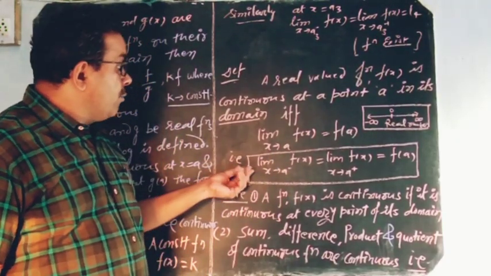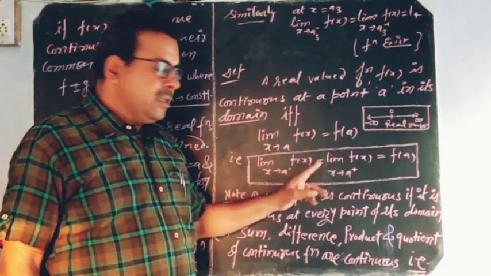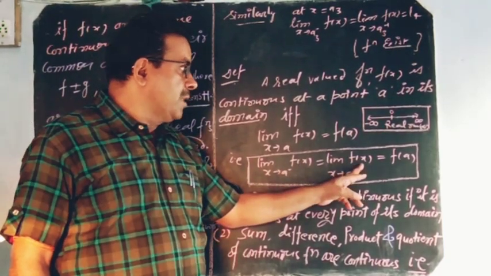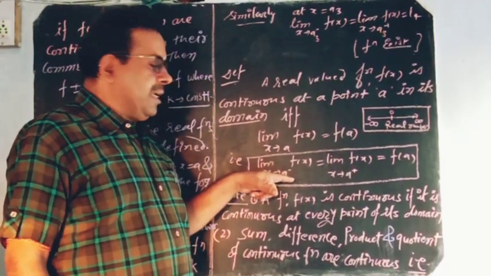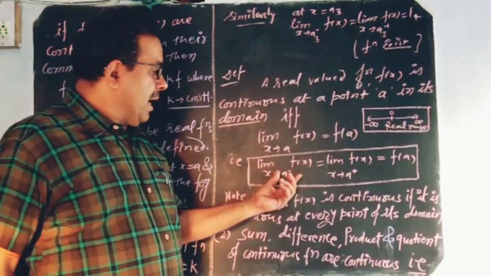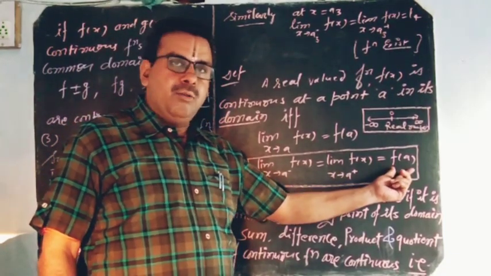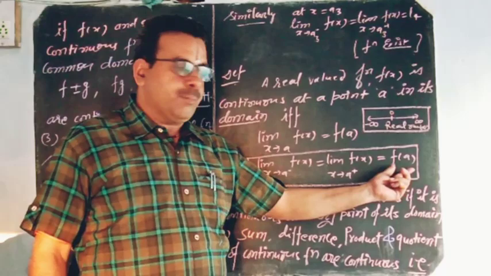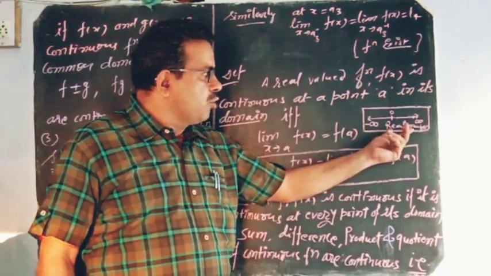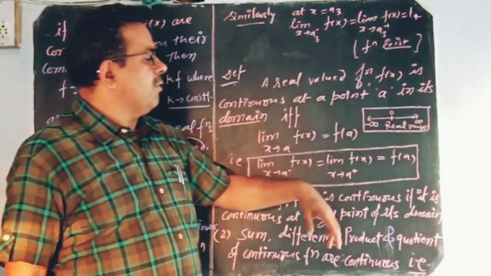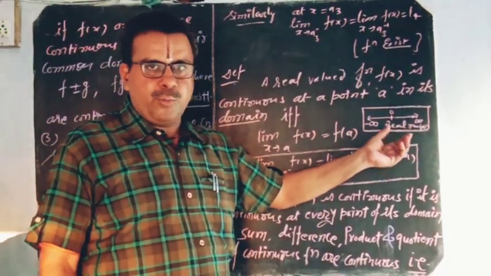In another way we also write it as limit x tends to a negative f of x is equal to limit x tends to a positive f of x is equal to f of a. It means at a point a in its domain LHL is equal to RHL is equal to the value of that function at that point. यहाँ पर हमने डिफाइन कर दिया है एज ए फिगर. आपको ये देखना है कि जो रियल नंबर पर जो इसका डोमेन होता है फंक्शंस का वो माइनस इनफाइनाइट अप टू इनफाइनाइट एक गिवन इंटरवल पर जैसे आपको पॉइंट्स मिलेंगे.